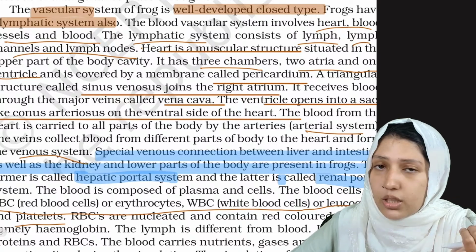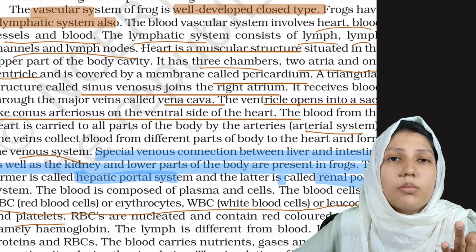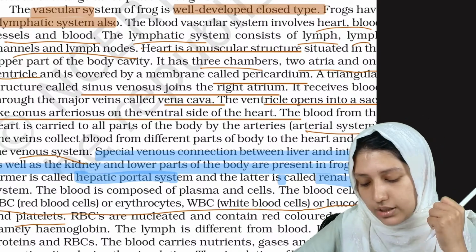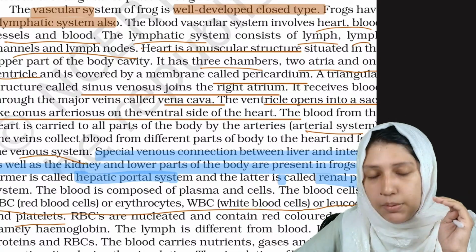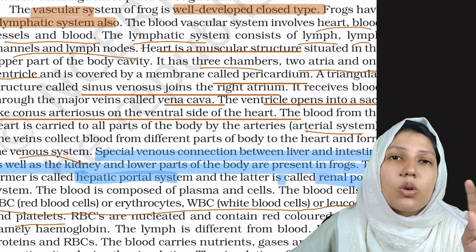Now coming into the next system. Now the reproductive system is over, the digestive system is over, and the respiratory system is also over. Now coming into the blood and circulatory system, which is known as the vascular system. Okay, it is also well developed and closed type.